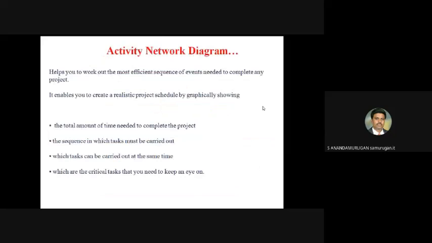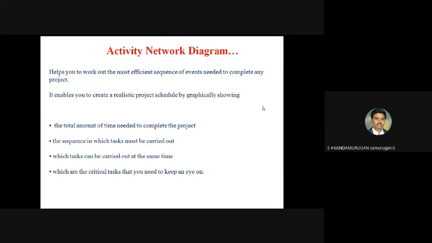The next one is the activity network diagram. It helps you work out the most efficient sequence of events needed to complete any project. It enables you to create a realistic project plan by graphically showing four very important points: the total amount of time needed to complete the project, the sequence in which tasks must be carried out, which tasks can be carried out at the same time, and which are the critical tasks that you need to keep an eye on.